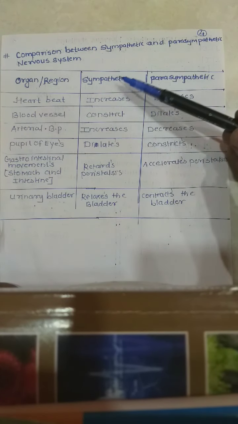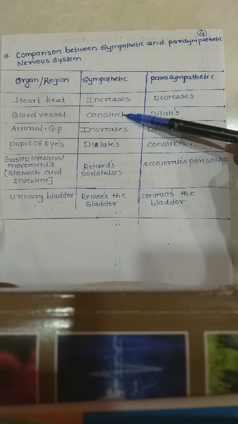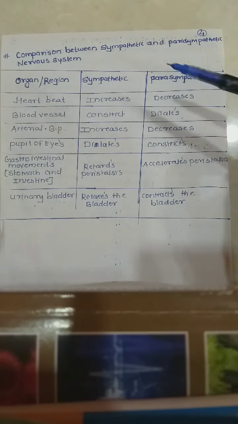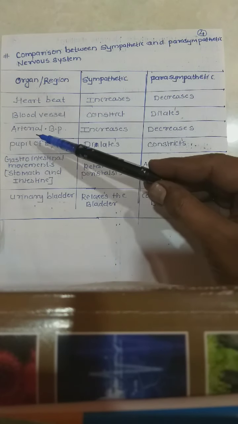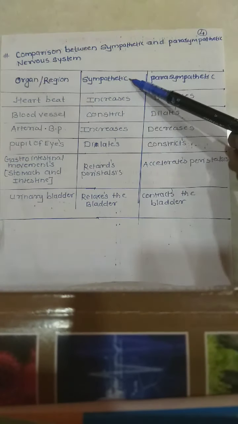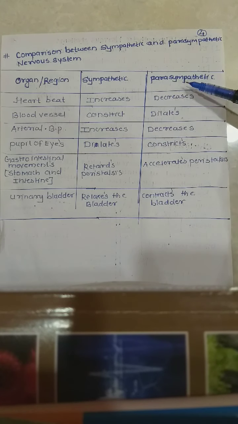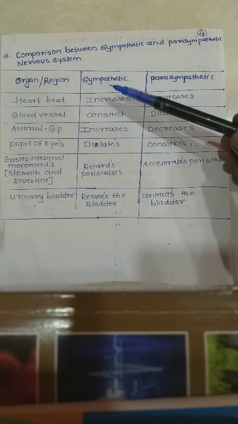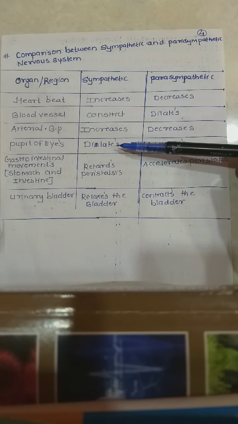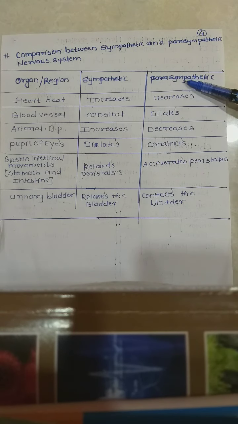Blood vessels: the sympathetic constricts the blood vessels, meaning it contracts them, while the parasympathetic dilates them. Arterial BP: the sympathetic increases, the parasympathetic decreases. Pupil of the eyes: the sympathetic dilates the pupil, and the parasympathetic constricts the pupil.